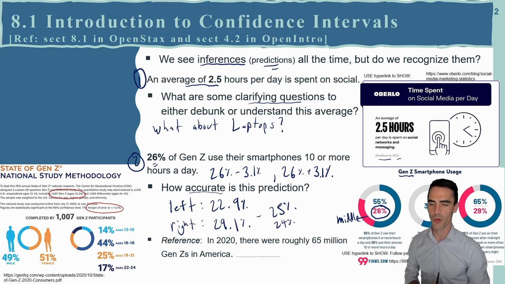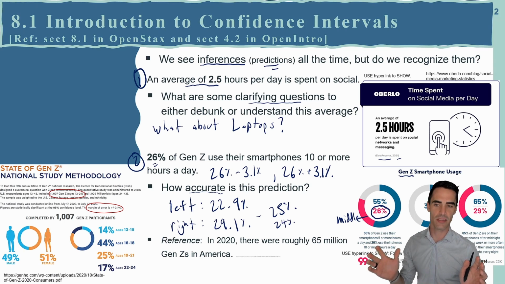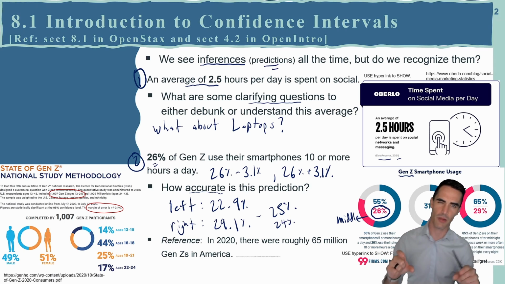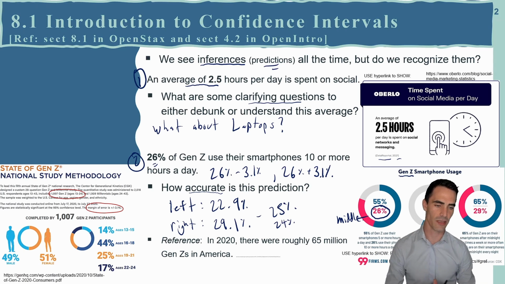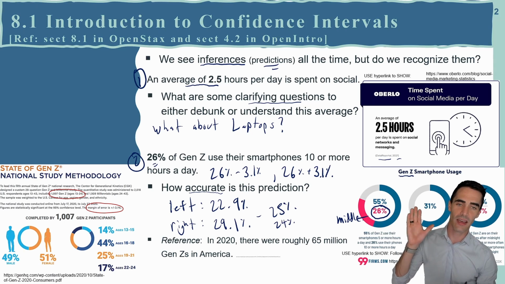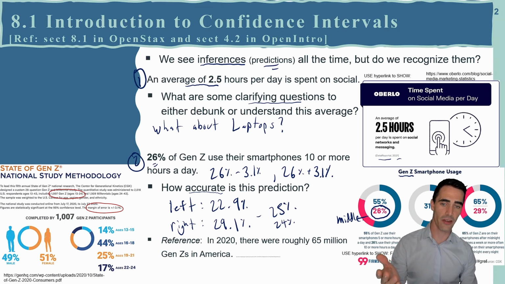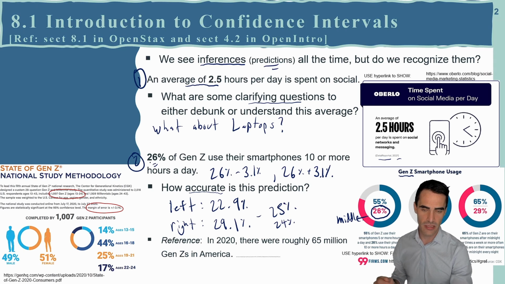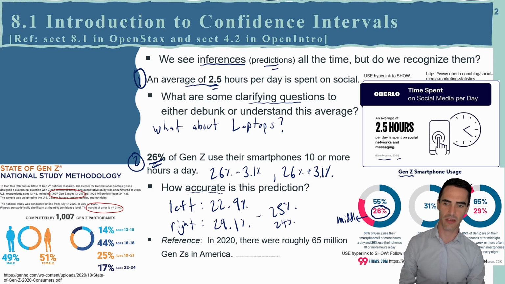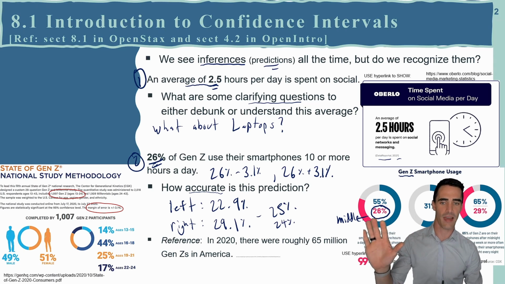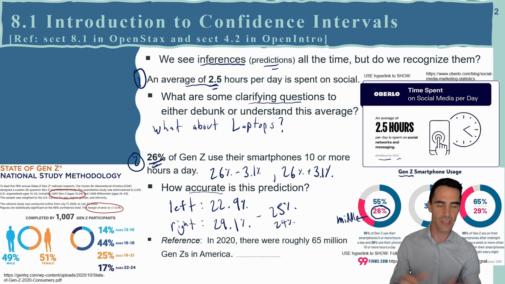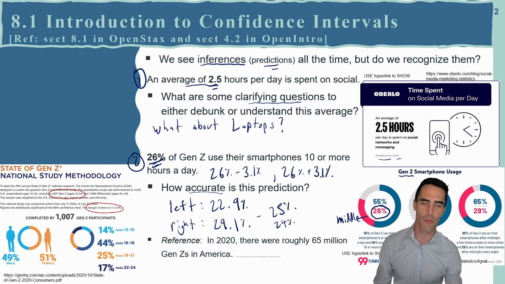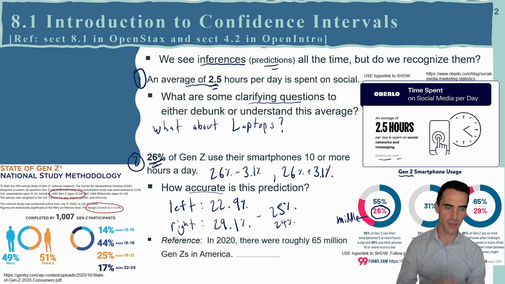There's also another point of contention here, the level of confidence that each of these intervals or claims are built on. We'll talk a little bit about confidence later, but confidence intervals, or at least the claims that are in them, are all over the place. You may not always recognize them as intervals, since oftentimes a claim like 2.5 hours or 26% is made as if it's a statement of fact that this is the one number. But these confidence intervals always come with a little bit of a margin of error or a swing. And that's something that's important to keep in mind.